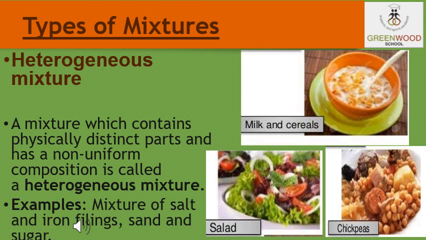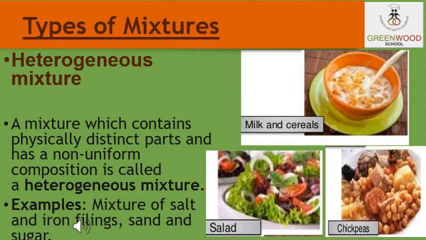Examples of heterogeneous mixtures are the sugar and sand mixture. That means we can see the sugar and the sand particles separately. So these are heterogeneous mixtures. Salt and sand mixture, polluted air, muddy water, etc. are all heterogeneous mixtures.